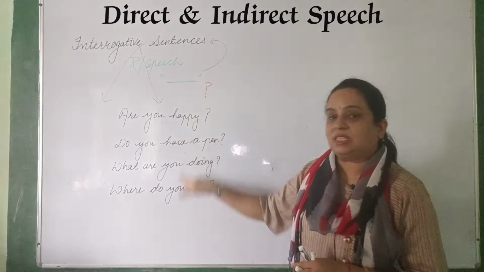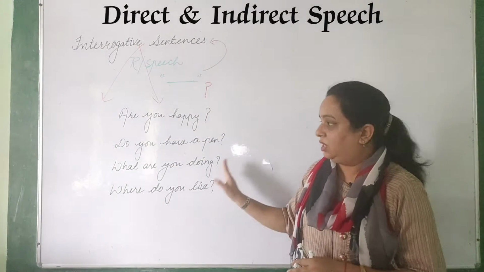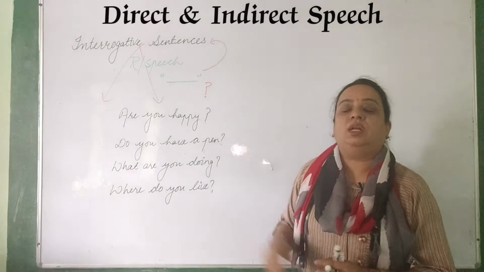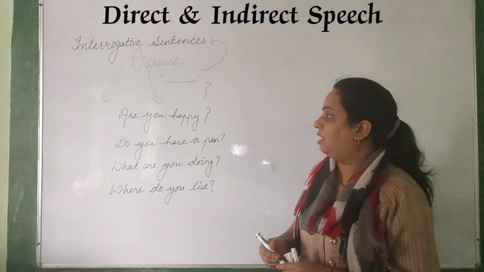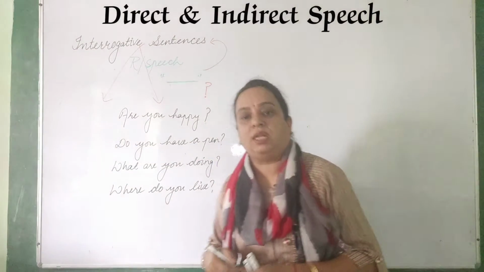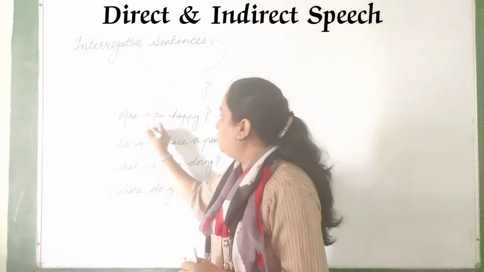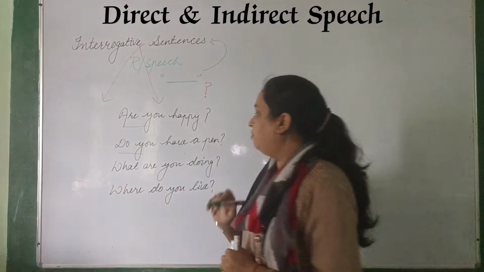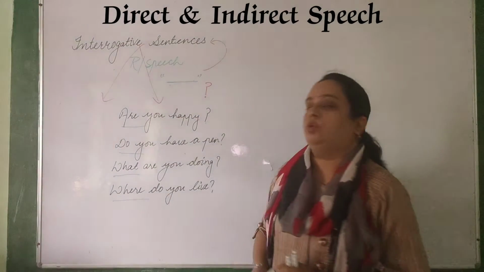So if this reported speech is in interrogative sentences, then what are the rules to change that? Now you must have noticed here I have written different types of interrogative sentences. First is, are you happy? Second is, do you have a pen? Third is, what are you doing? And fourth is, where do you live?